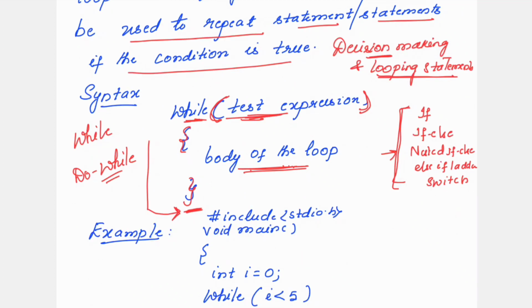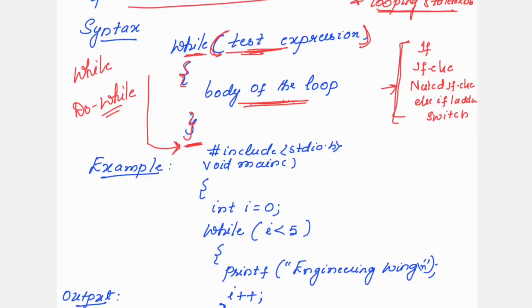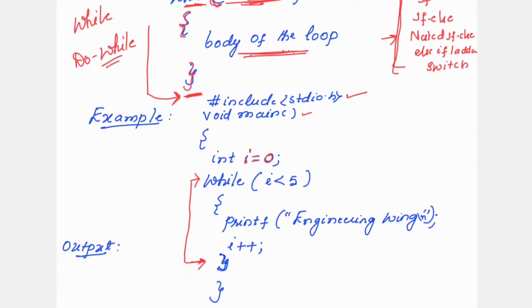Let us see the working of while loop with an example here. In the program I have written, first the include stdio.h, then main. Here we are making use of the variable i, and i is initialized to 0. Okay, now look here, this is what I am trying to tell you. This is the while loop statement that you have written in the program. Inside this while, that means the body of the loop, we have two statements here. And one statement is written before the while loop, so that is the initialization.